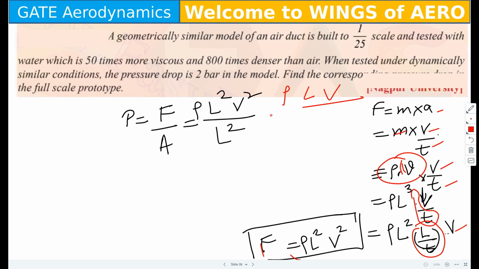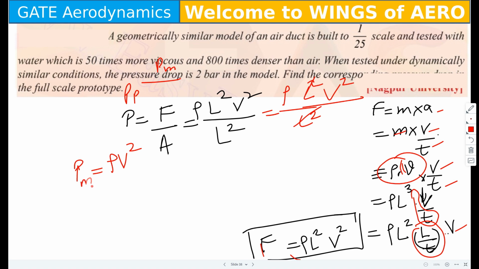Did you get it? Now rho L square V square by L square, you will get cancelled off. Then P can be written as rho V square. Now you have to find the pressure drop of a prototype from a model.